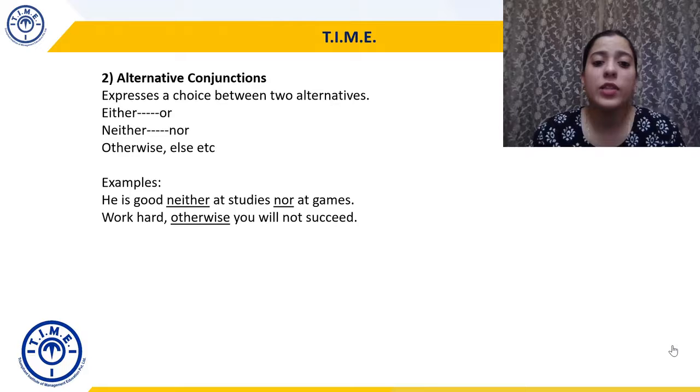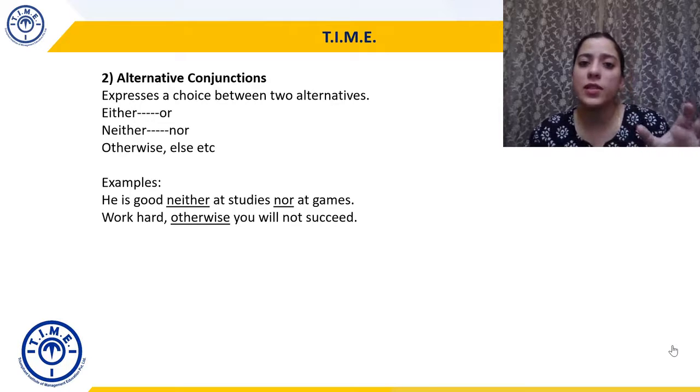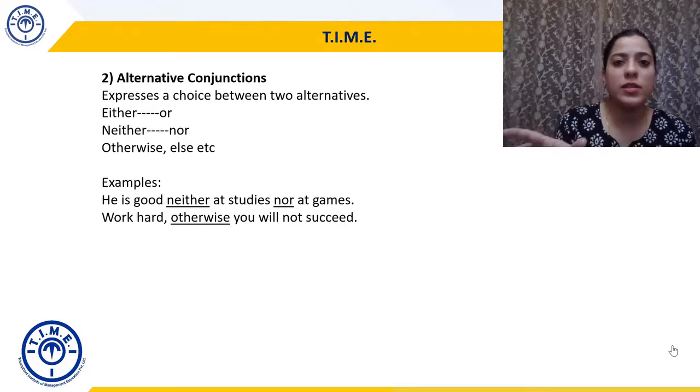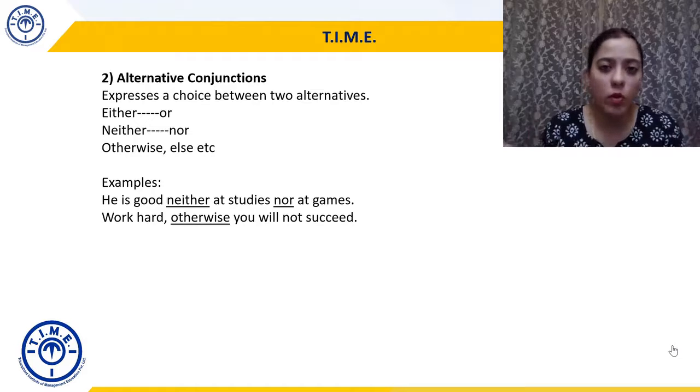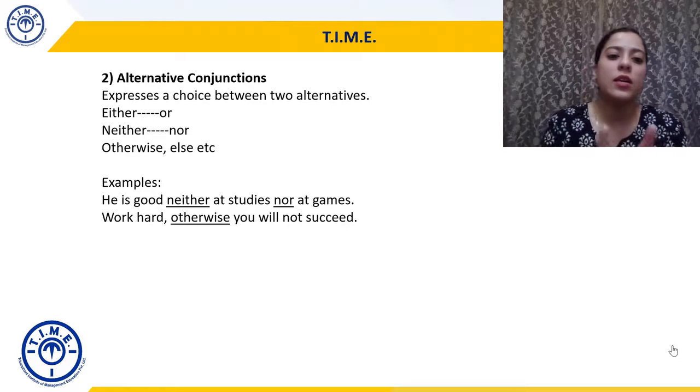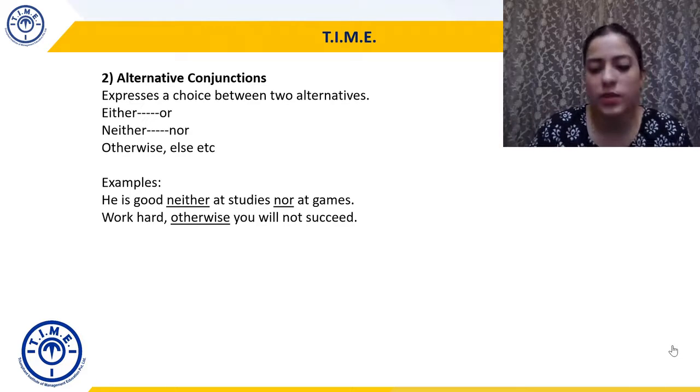Work hard, otherwise you will not succeed. So one alternative is working hard and the other alternative is failing. Both the alternatives are joined by the conjunction otherwise. So work hard, otherwise you will not succeed.